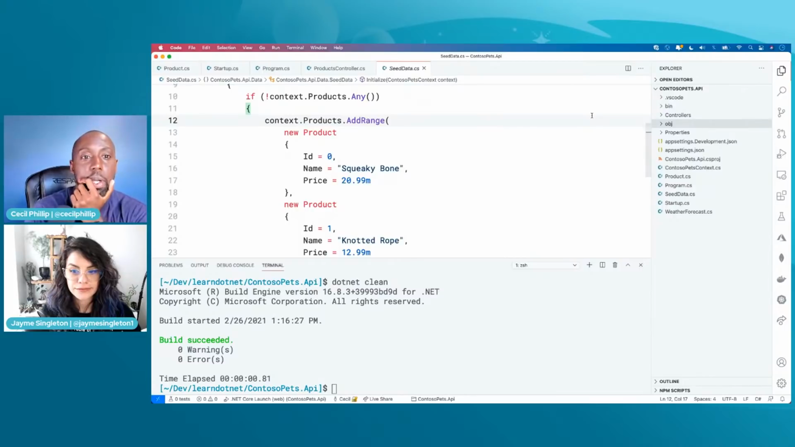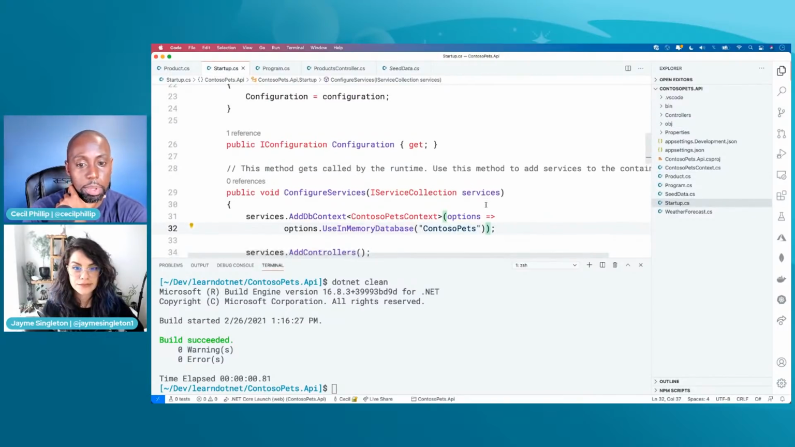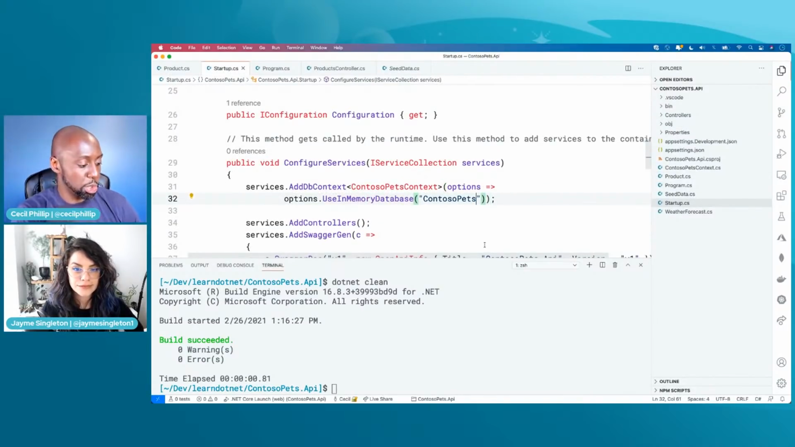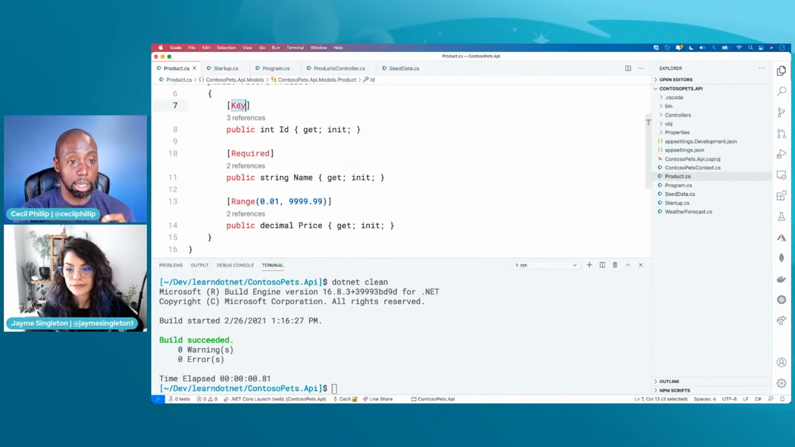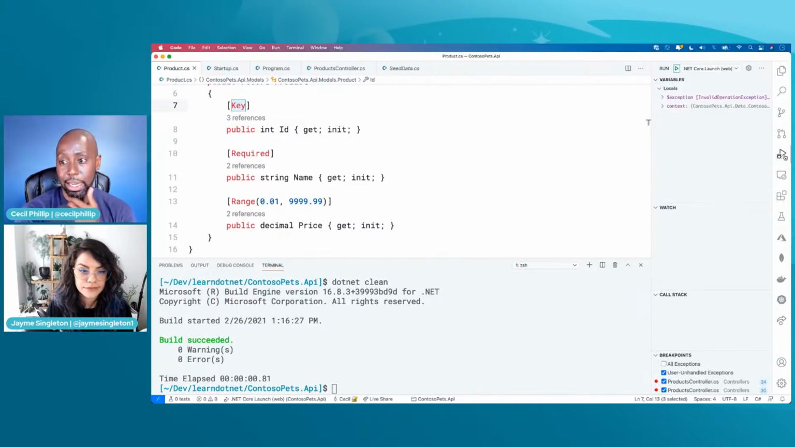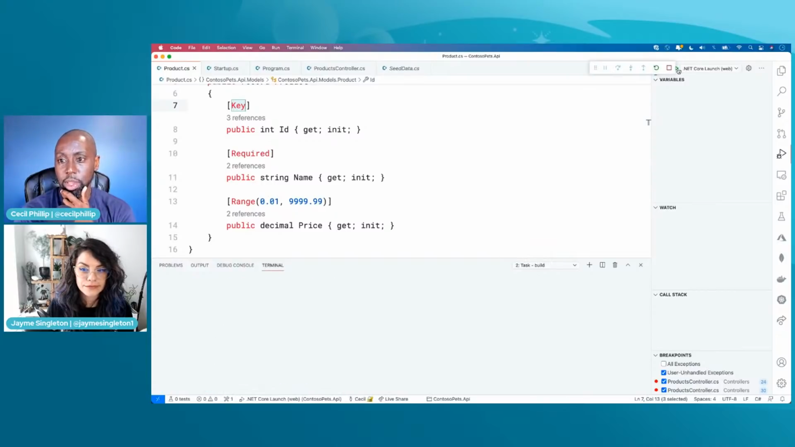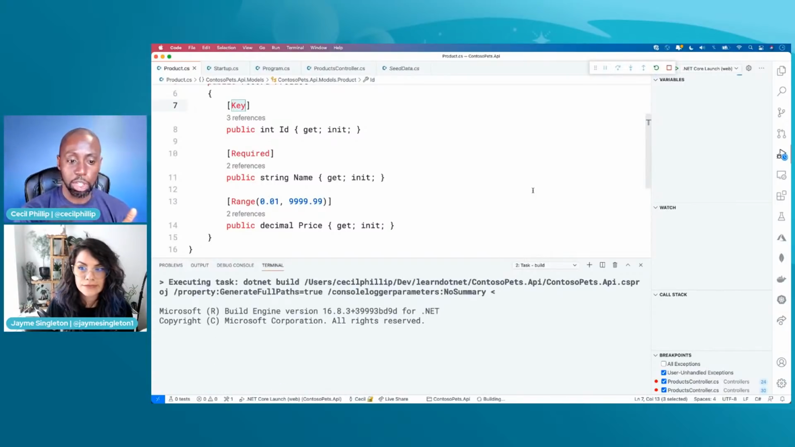You know what? Let's try this. I'm going to go into where we created it in the startup. I'm going to call this Contoso Pets 2. We're going to try a bunch of stuff and see what happens. So I changed the database to in-memory Contoso Pets 2. I added a key here. And because the error I was getting says that I already have a thing that exists with the same name, folks in the chat, let me know if you think you know what the problem is. Let me know and we can talk about it.